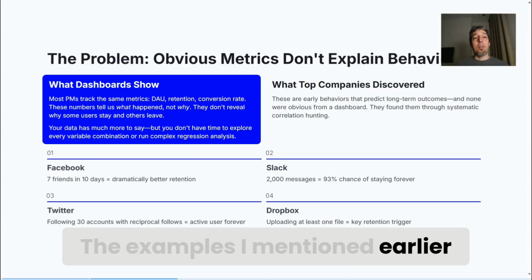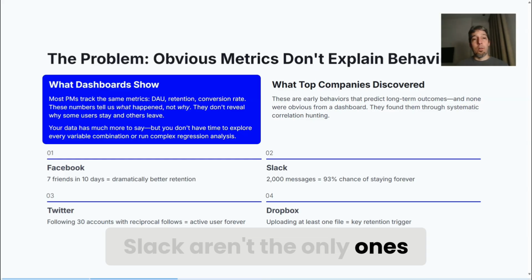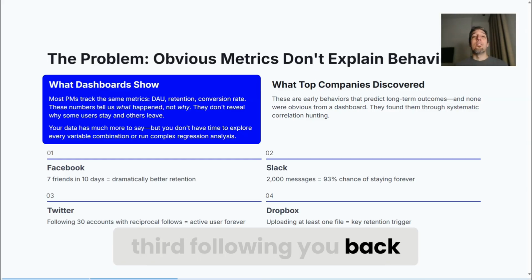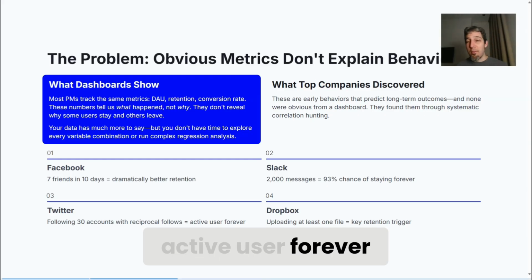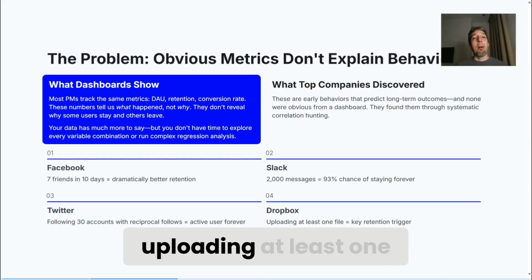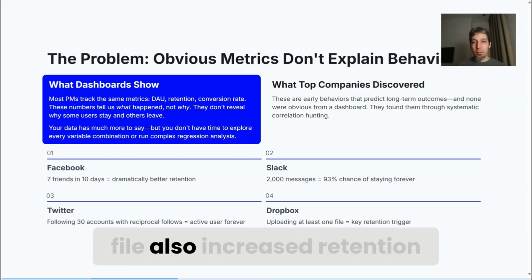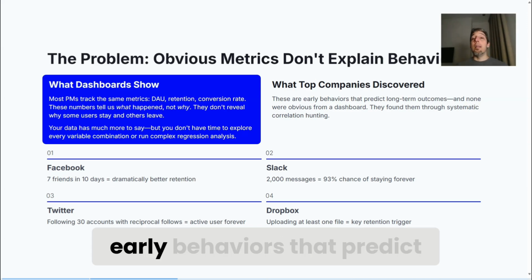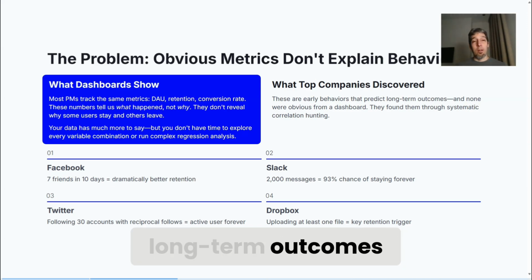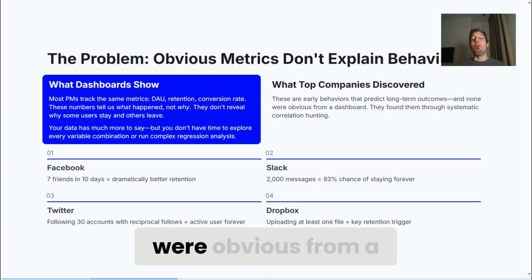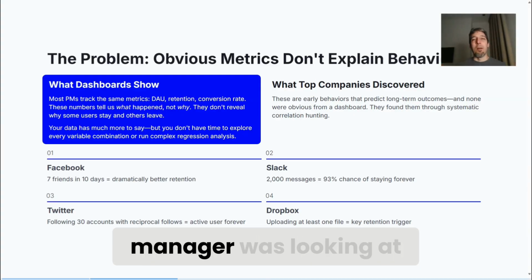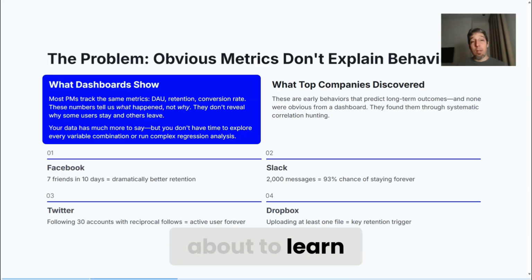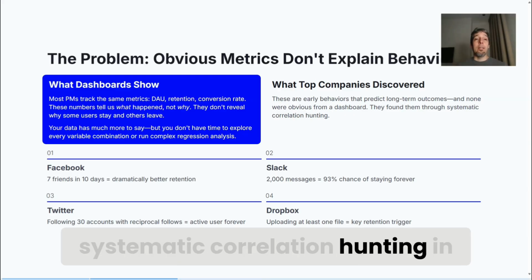The examples I mentioned earlier, Facebook and Slack, aren't the only ones. Twitter found that following 30 accounts with a third following you back turned you into an active user forever. Dropbox found that uploading at least one file also increased retention dramatically. They all have something in common: early behaviors that predict long-term outcomes. And none of them were obvious from a dashboard that the product manager was looking at. They found them by doing what we are about to learn: systematic correlation hunting in the data.